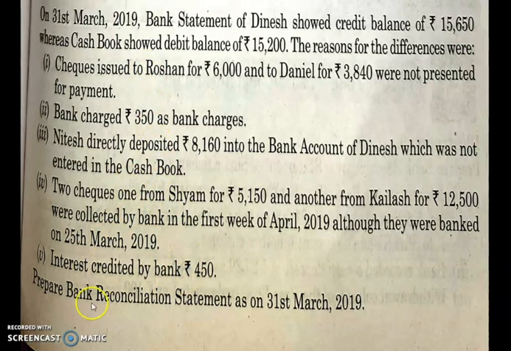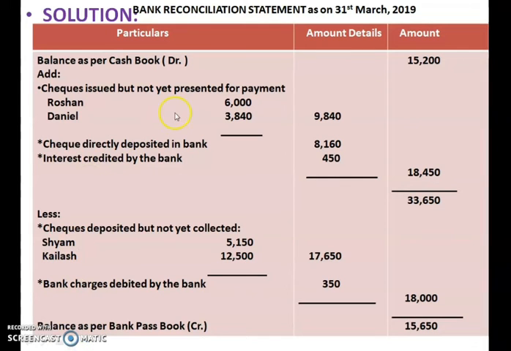Because of that difference, you are showing a bank reconciliation statement for 31st March 2019. So after recording the items of add and less, what are you supposed to do? Add all the three items of addition together and put it in the amount column. In the same way, in the less items, the subtraction items, two items are there. Add those together and put it in the outer column.